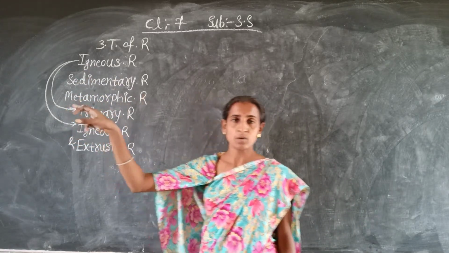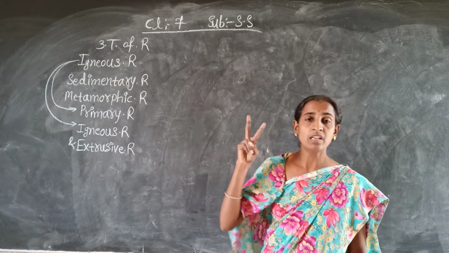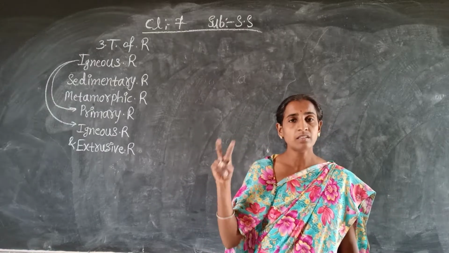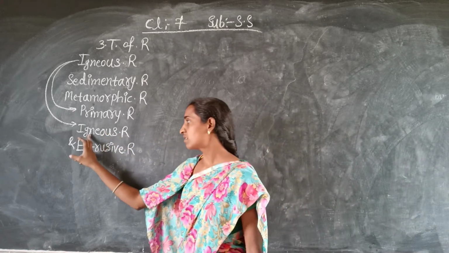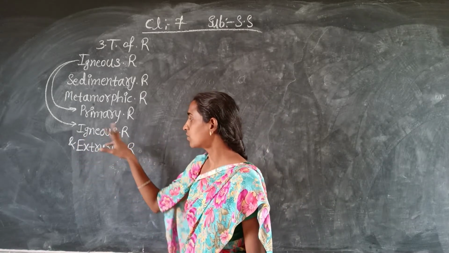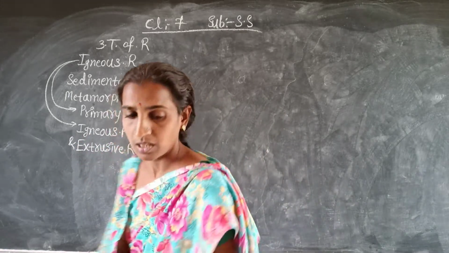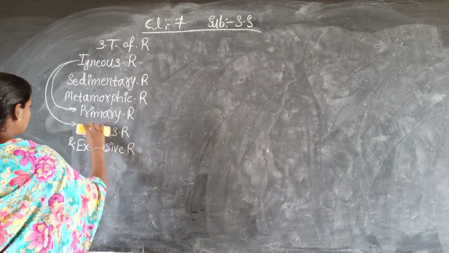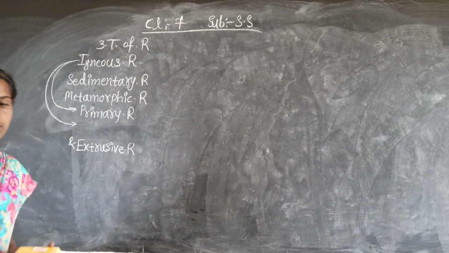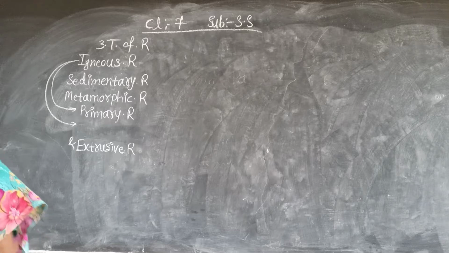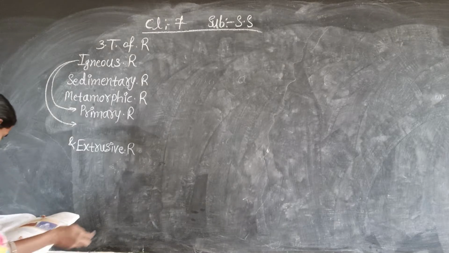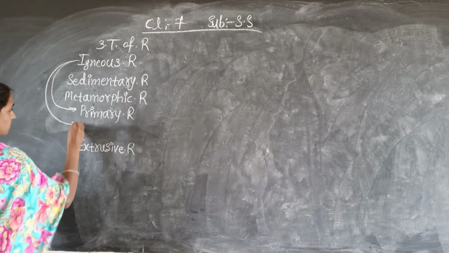But in igneous rocks there are again two types: the extrusive rocks and the intrusive rocks. In the previous class I also told this.